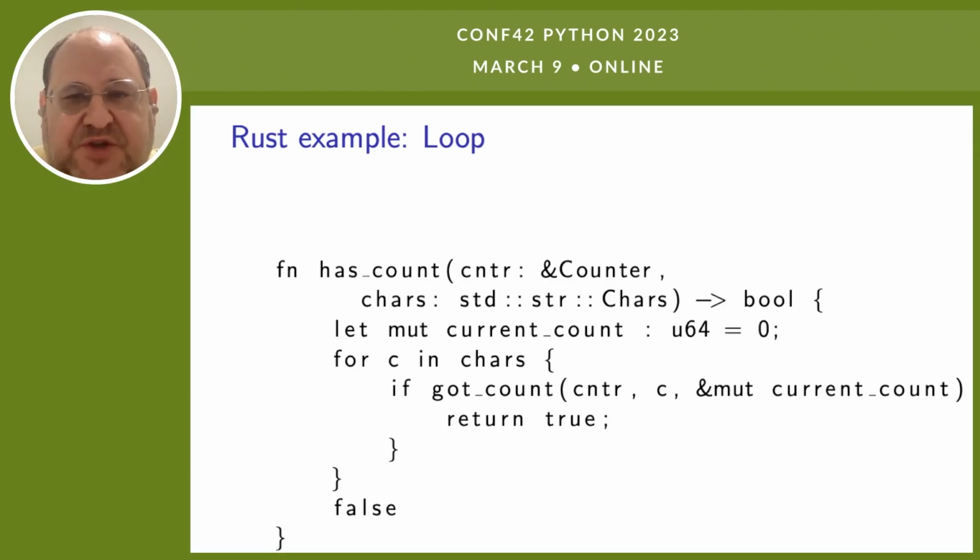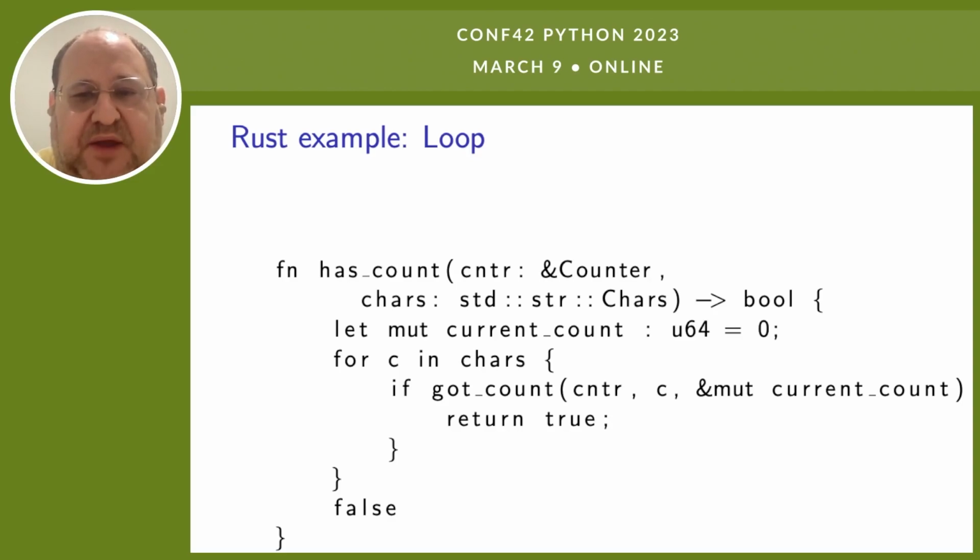So the function takes a counter, it takes the data, and it returns a boolean, and it loops over the characters. It will update the current counter. You'll notice that I define current count as mutable, and when I pass it as a mutable reference, which means at the calling site, I can tell that this is a function that might update current count as well as get it as an input.